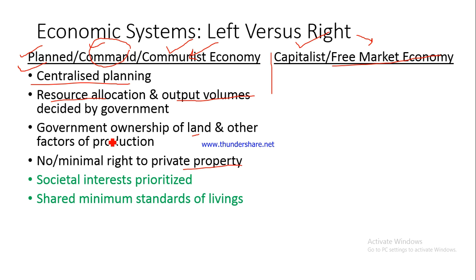Fine. In fact, such economic systems are known for their stress on a particular ideal. That ideal is from each according to his capacity, to each according to his requirement. What do we mean by this? We'll extract resources from people according to their capacity, and we'll provide resources according to the requirement. Let me give you an example.